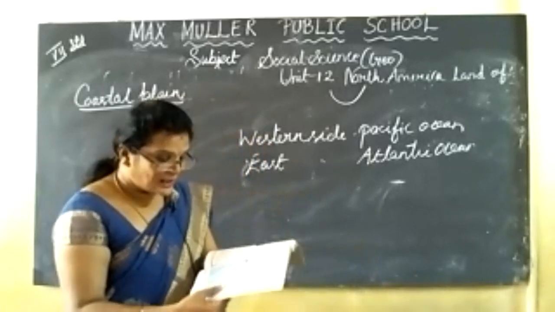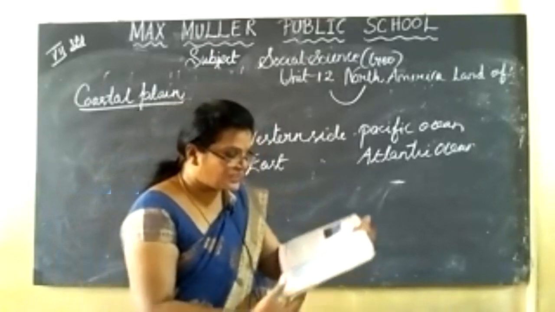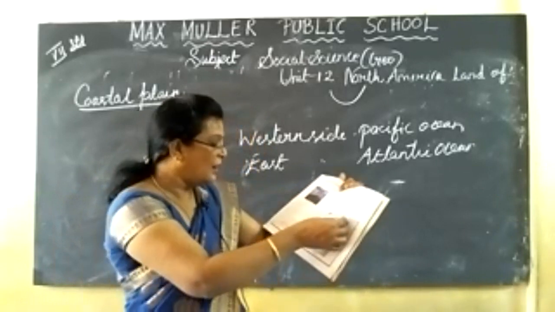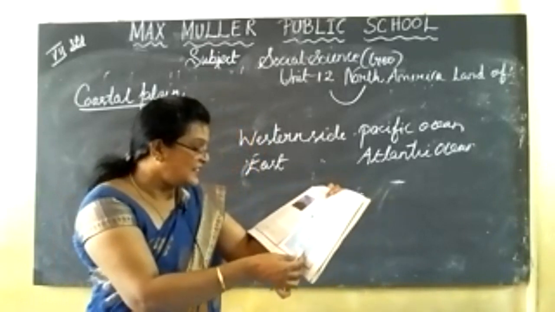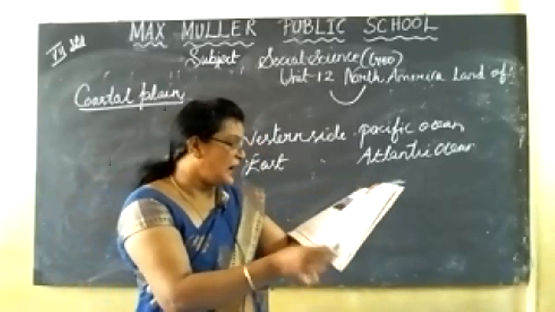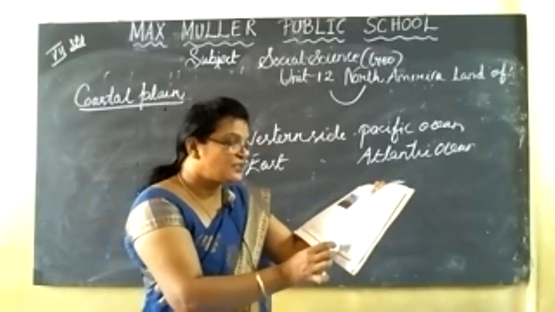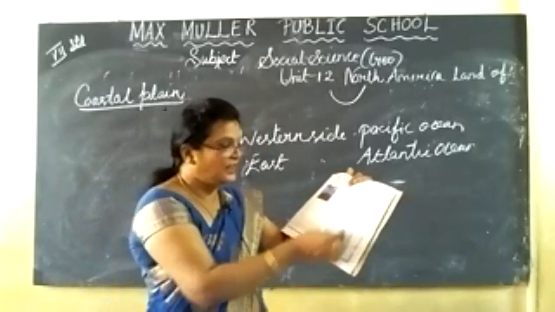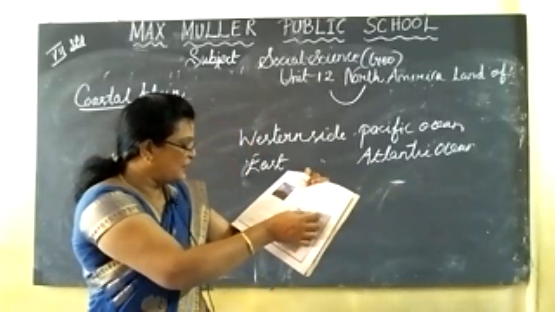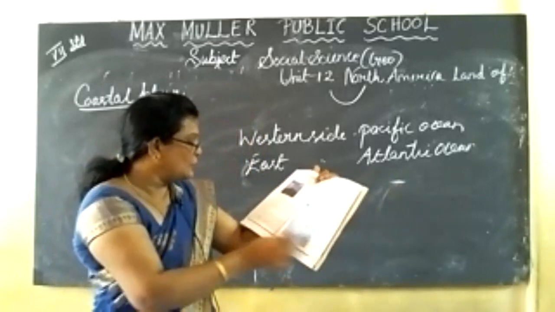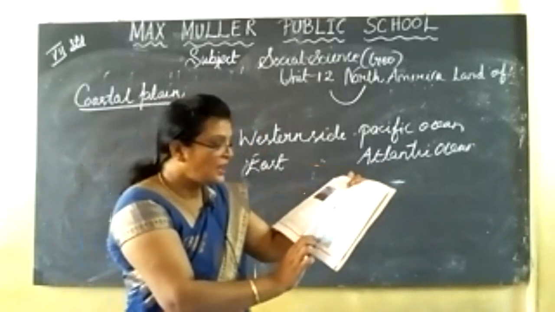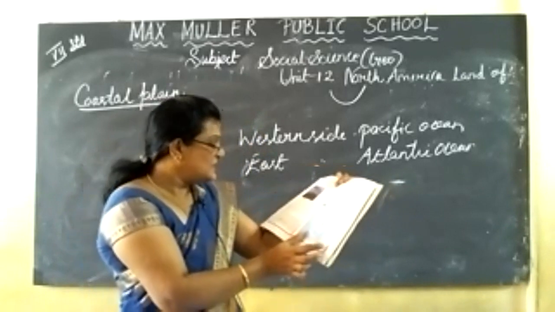So the coastal plains are narrow. If you see the place, the coastal plain is narrow in the northeast and widens towards the southwest. It is a narrow strip, very long and straight. The coastal plain is narrow in the north and widens in the south.